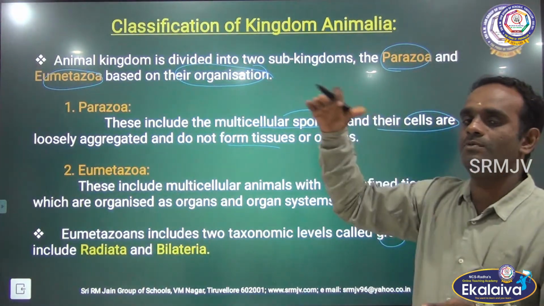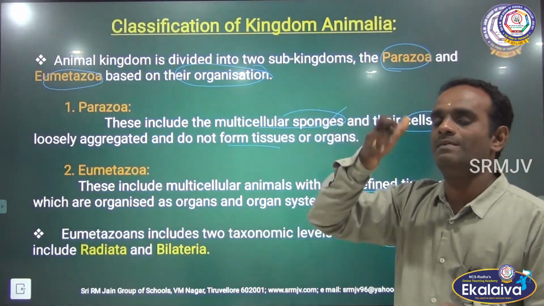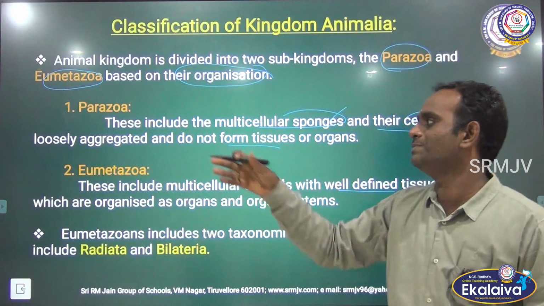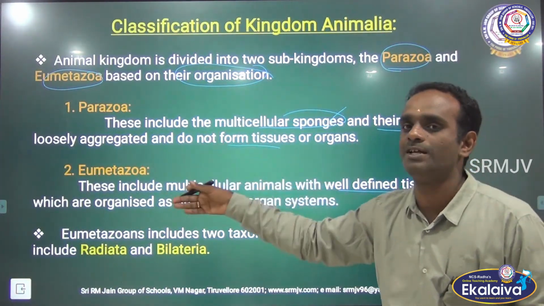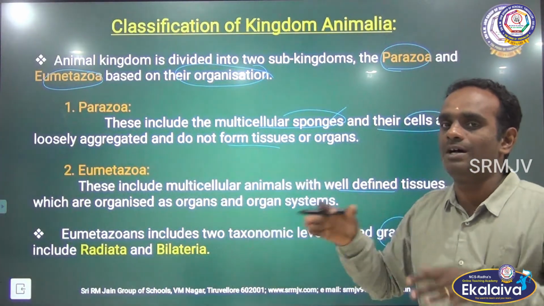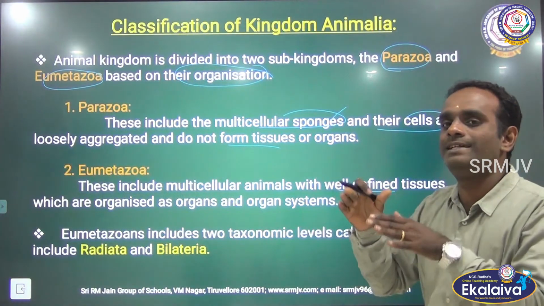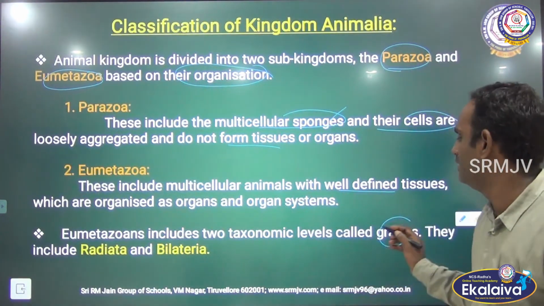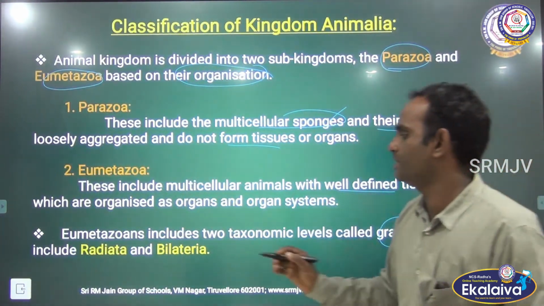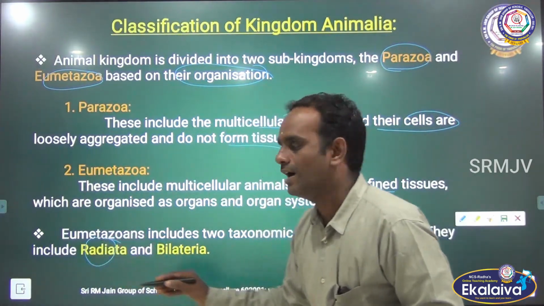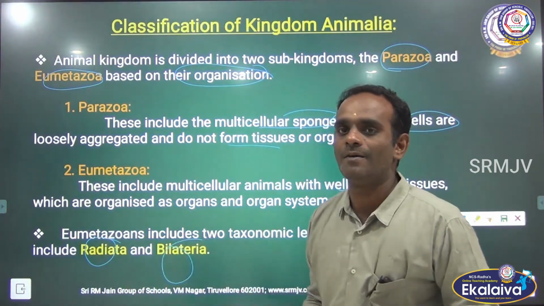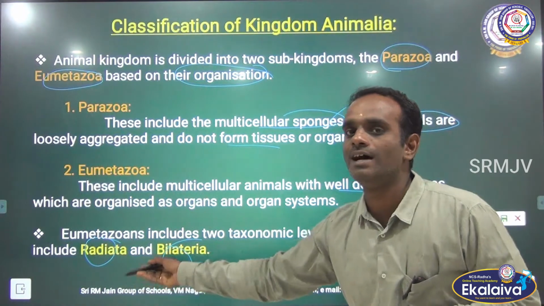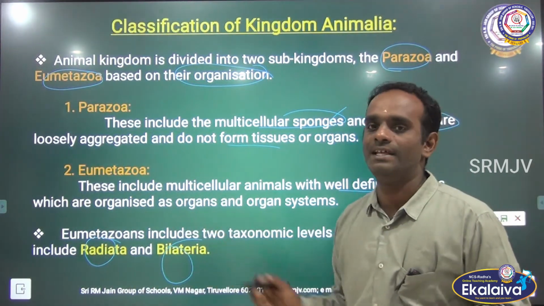So the major one, kingdom Animalia, divides into 2 sub-kingdoms. One is Parazoa and another one is Eumetazoa. Then Eumetazoa again has 2 taxonomical levels, called grades. The first one is Radiata and another one is Bilateria. Clear?